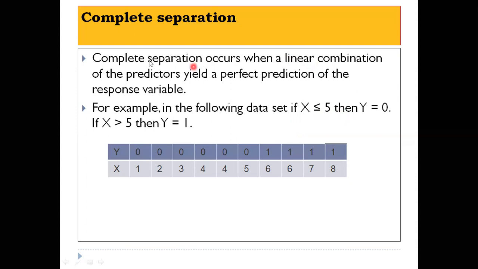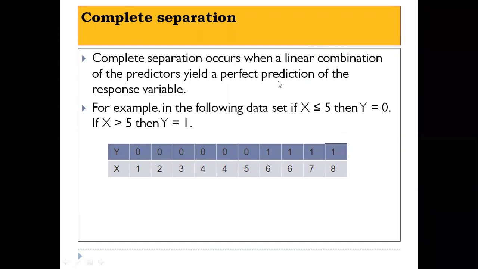So that's what complete separation actually means. Complete separation means that a linear combination of the predictors yields a perfect prediction of the response variable. Okay, that's what is happening here. You see, when x is less than or equal to 5, you are directly sure about the y value, that is 0. And you are also sure that if x is greater than 5, then y is equal to 1. Okay, I hope this is clear to you.